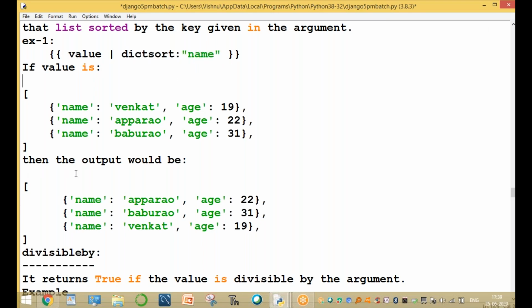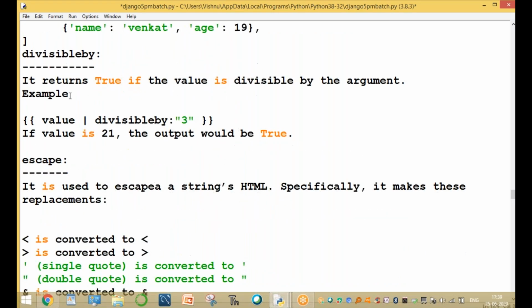Let's write a program. Again, now the divisible filter. We want to find whether the given number is an even number or an odd number. We want to find whether the given number is a leap year or not. It returns true if the value is divisible by the argument. For example, value divisible by 3: if the value is 21, divisible by 3, the output is true. For example, 21, another example.